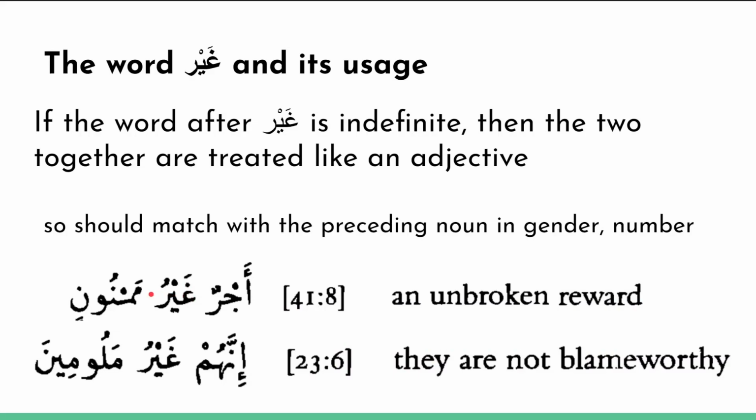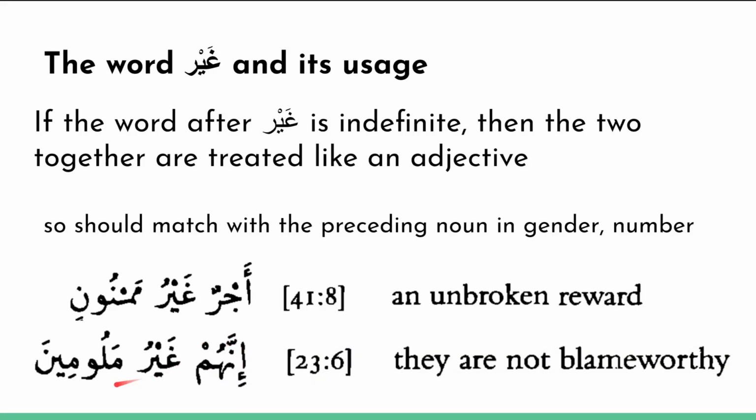Alright, now this is singular because ajr is singular. So let's take a look at an example where it's not singular. Innahum ghayru malumin. So indeed they are not blameworthy. Okay, now malum means blameworthy.